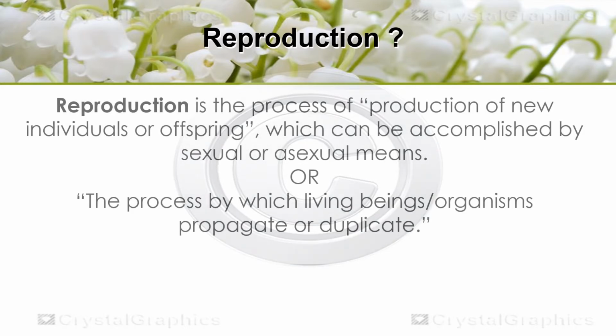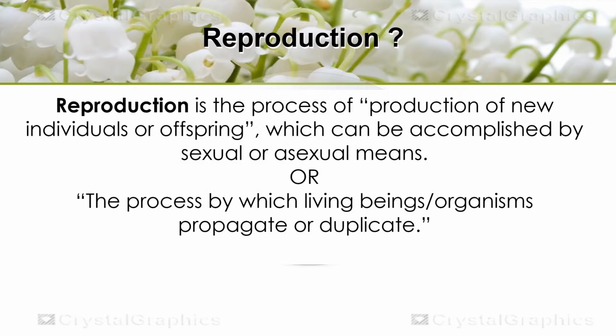So students, reproduction is a process by which living beings or organisms propagate or duplicate, and is the process of production of new individuals or offsprings, which can be accomplished either sexually or asexually.